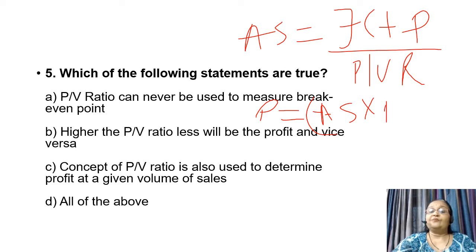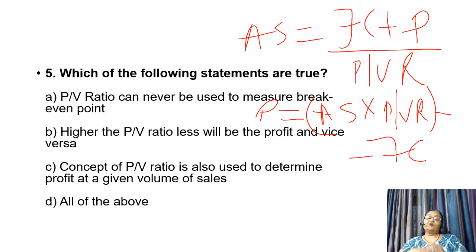So we are using PV ratio to determine the profit at the given volume of sales, or volume of sales at a given profit. The other formula, that is finding out profit, is equal to actual sales into PV ratio minus fixed cost. So of course PV ratio we are using in order to calculate profit provided sales is given, or to calculate sales provided profit is given. In both ways, we have to take PV ratio or contribution per unit, and therefore this is absolutely the correct statement. So answer is C.